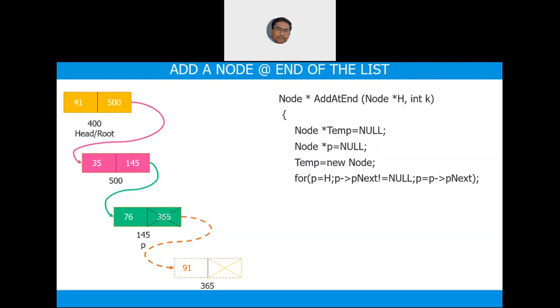Now another point is, if I don't use p, then you are corrupting head, because whatever changes you are doing in the function will be getting reflected back in main. So you have to mandatorily take p and then you use p in order to traverse to the end of the singly linked list. Am I clear? Shall I proceed? Any doubts? Anybody has any doubts? Use your mic.